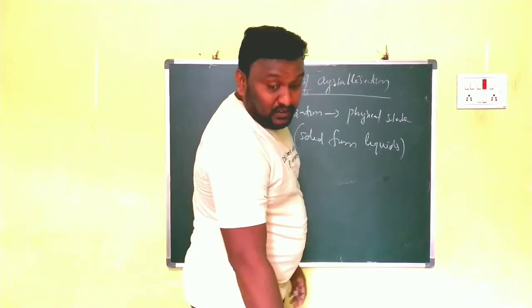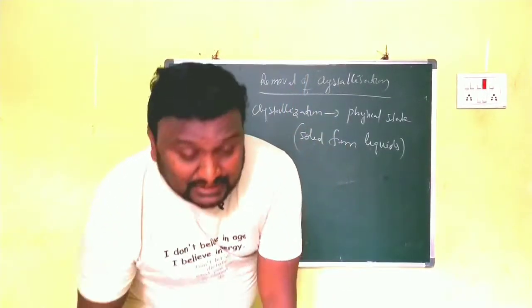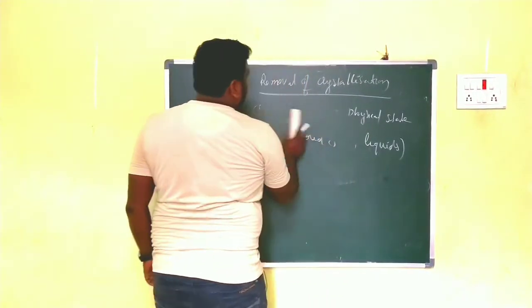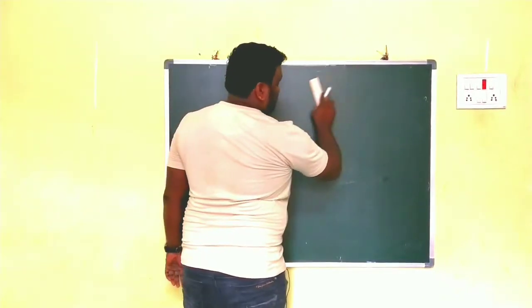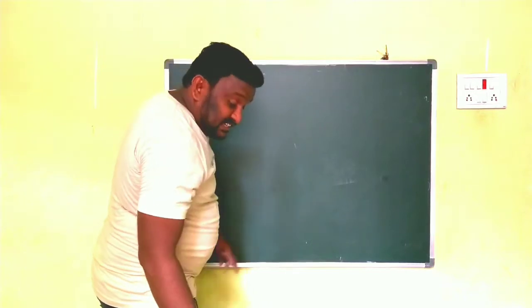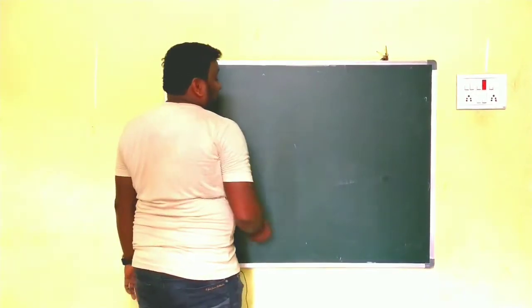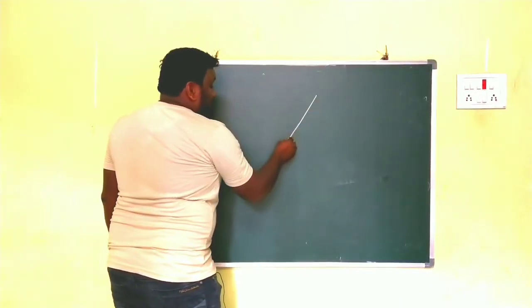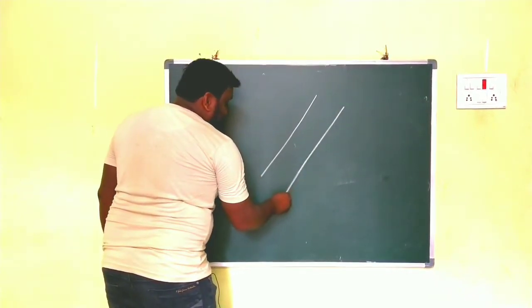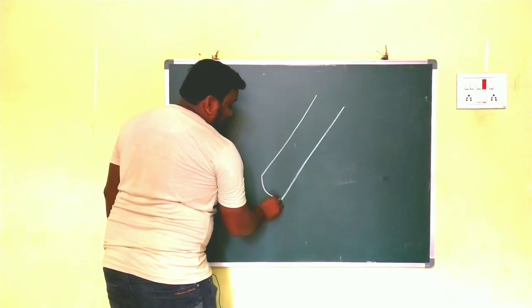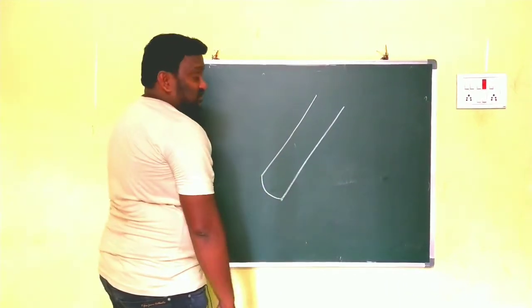Now, the removal of water of crystallization. One activity is given in our textbook. Let us see it here. First we take a glass test tube.